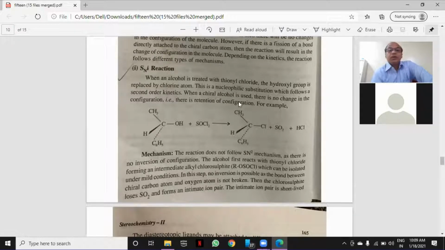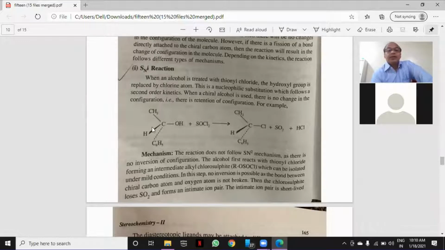When a chiral alcohol is used, there is no change in the configuration. Configuration means the position of CH3, H and C6H5. This position of the groups or atoms remains the same in the product. There is no change from their original configuration. All these three groups will be intact as they are when it gets converted into a product. Only the leaving group OH is replaced by the Cl atom, and SO2 and HCl will get replaced.